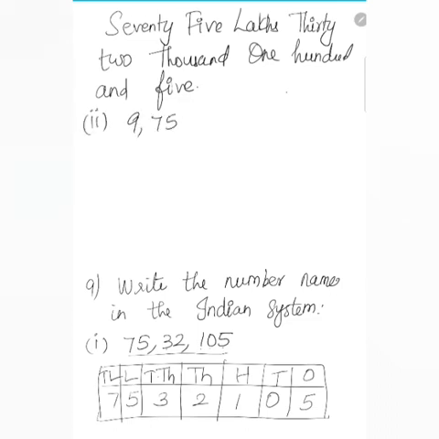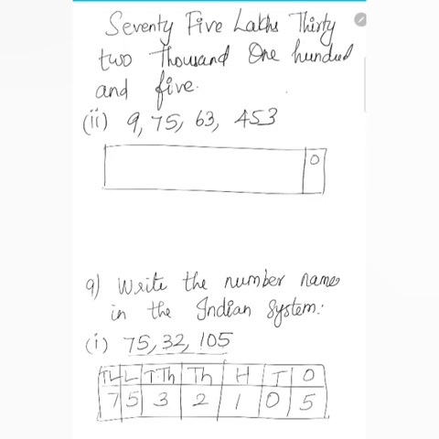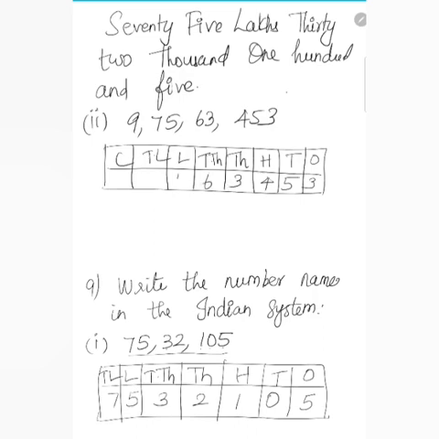9,75,63,453. So draw the table first: ones, tens, 100, 1000, 10,000, lakh, 10 lakh, then crore. Write down the numbers 3, 5, 4, 3, 6, 5, 7, 9.